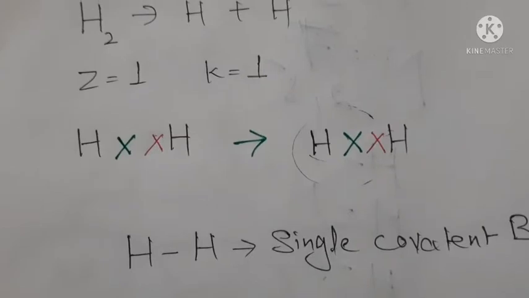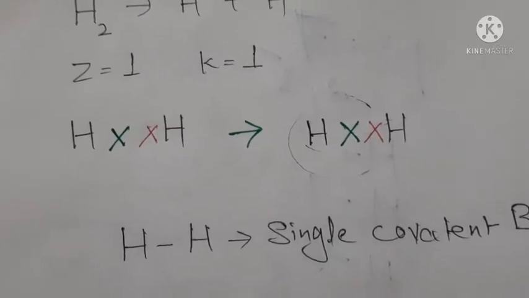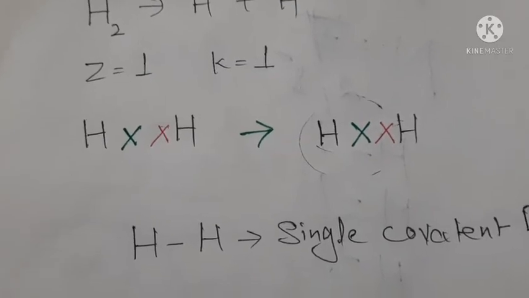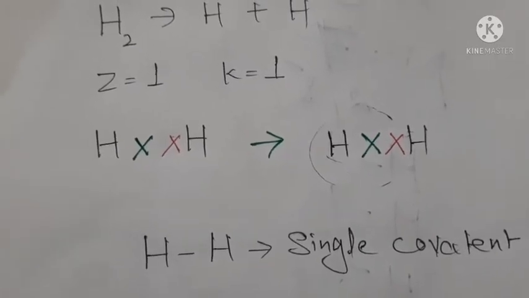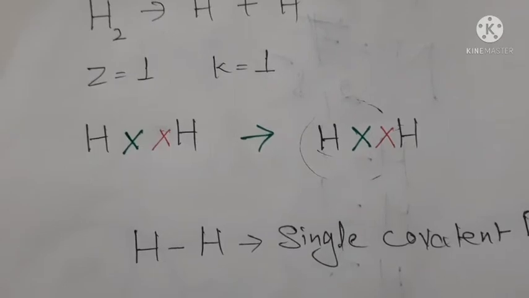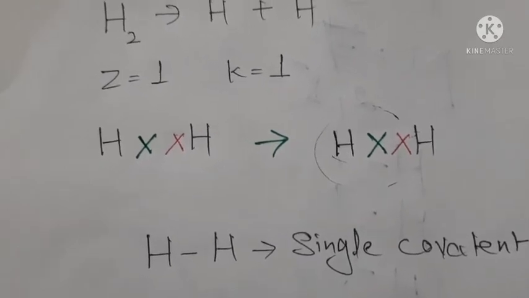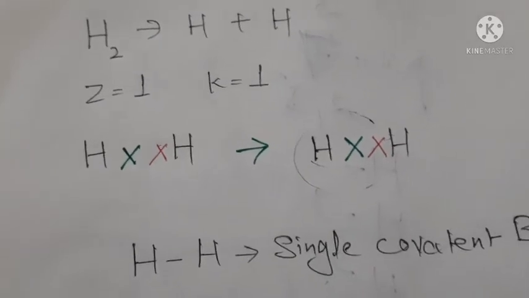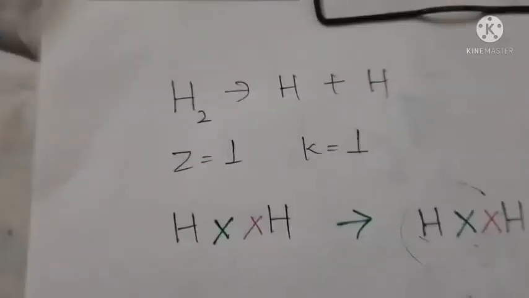So students, before discussing the properties of carbon and its compounds, I would like to tell you about a covalent bond. What are covalent bonds and how are they formed? Some examples are given in your book also. Please see page number 60. So I will explain those examples. Now just see here.